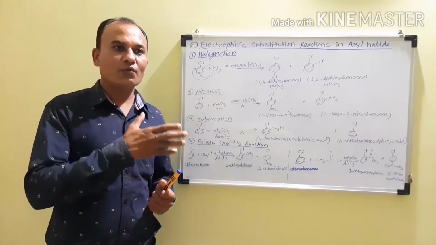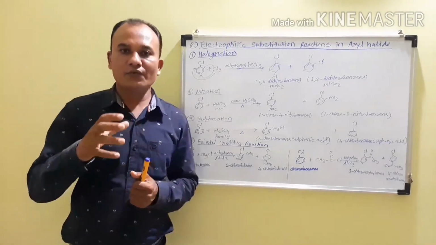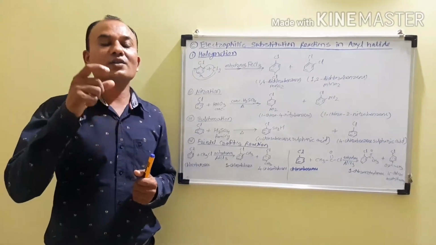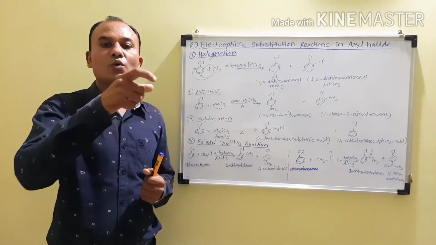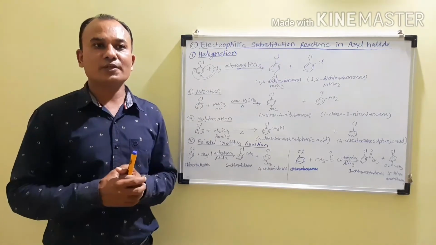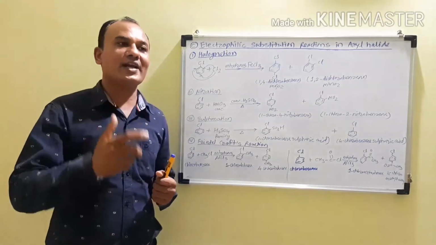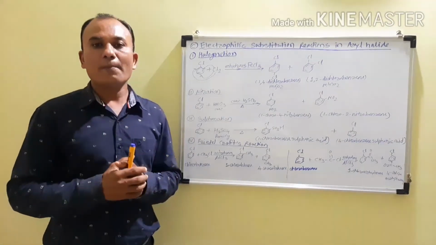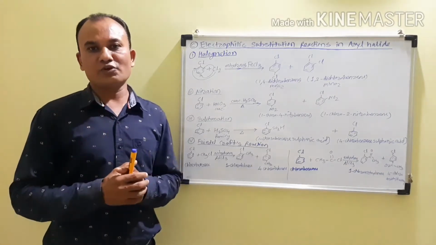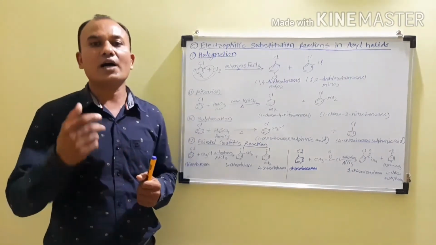In the last video we learned the resonating structures of chlorobenzene, and if you observe the second, third and fourth structures, the electron density or negative charge is developed at the ortho and para positions. Therefore, due to resonance, the electron density increases at the ortho and para positions, and the electrophile always attacks at the ortho and para positions, and therefore we always get ortho or para substituted products in the electrophilic substitution reactions of haloarenes.